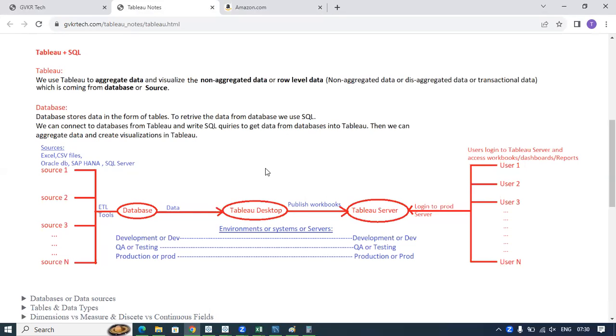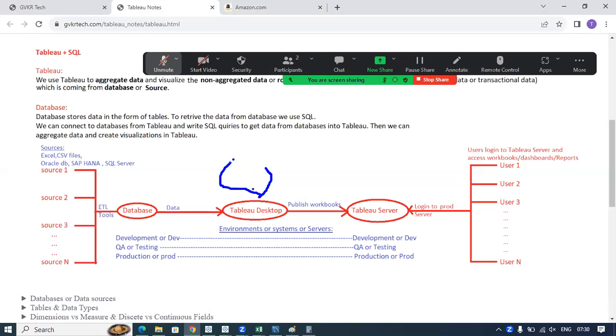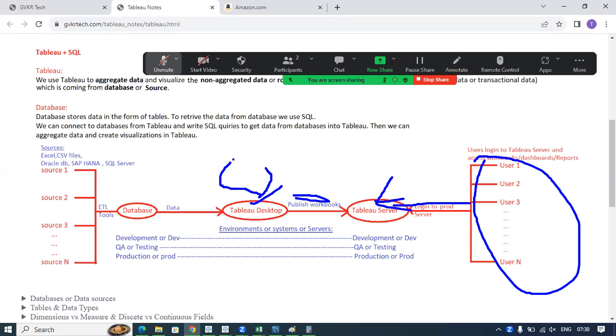Okay, so this is the architecture. So it is a Tableau desktop. In the Tableau desktop, we will develop dashboards. After developing, we will publish this work. In general, in Tableau we call dashboards as workbooks. I will tell you this naming convention a bit later. As of now, you can call dashboards or you can call workbooks. Once you develop, we will publish these dashboards to the Tableau server. Now we have users across the world. They will be logging into this server and they can access the workbooks. So this is the architecture. I will explain you about this architecture a bit later.